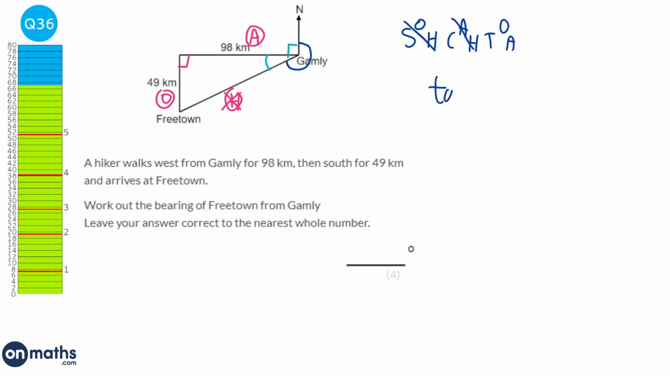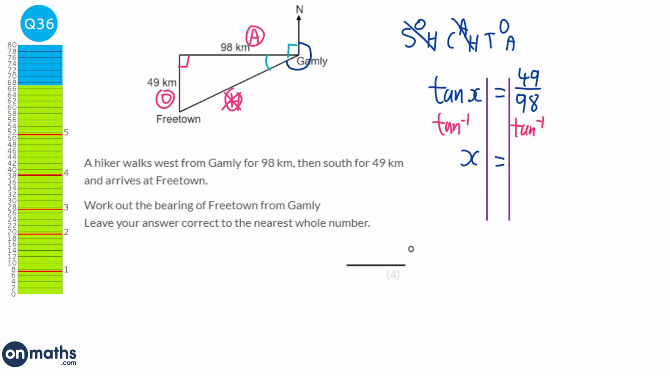And so we're doing tan x equals the opposite, which is 49 over 98. Get our lines in, and we're going to do the inverse tan to both sides. So we get x equals, and we do inverse tan, which is 26.565...